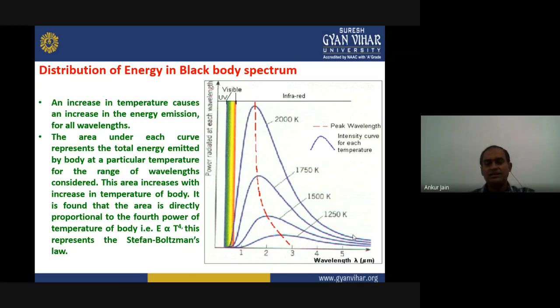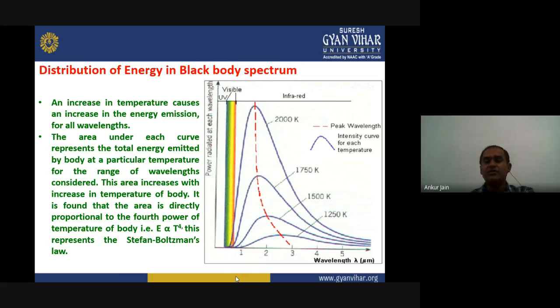Okay, now the next conclusion is that an increase in temperature causes an increase in energy emission. Energy is directly given by the area under these curves. That is the total energy emitted by a body at a given temperature. So you can see that with the increase in temperature, the area of these curves increases.